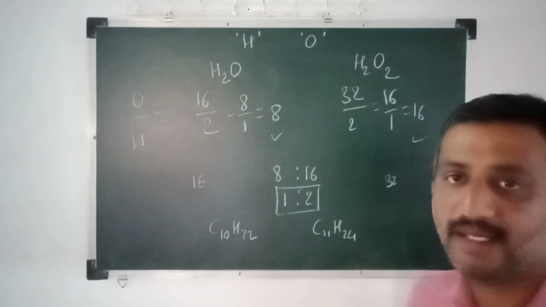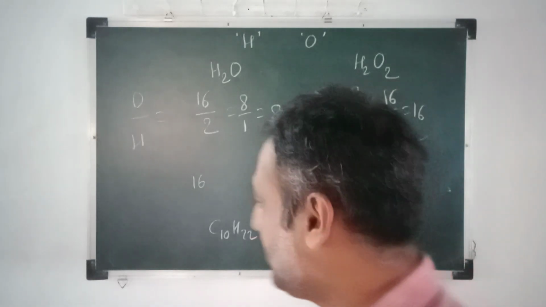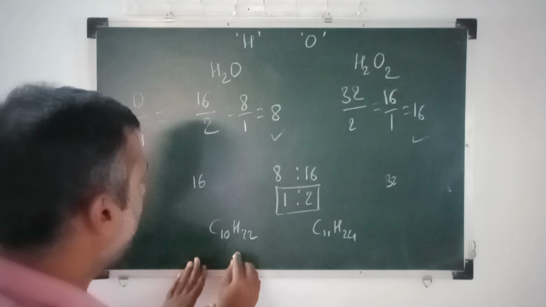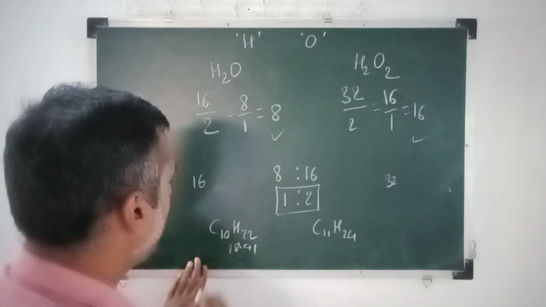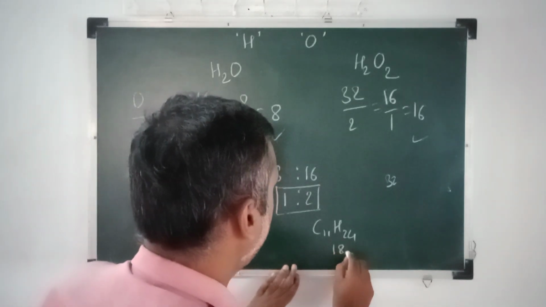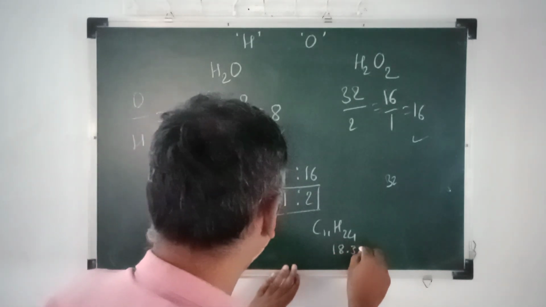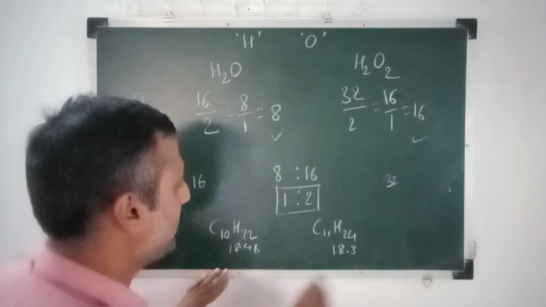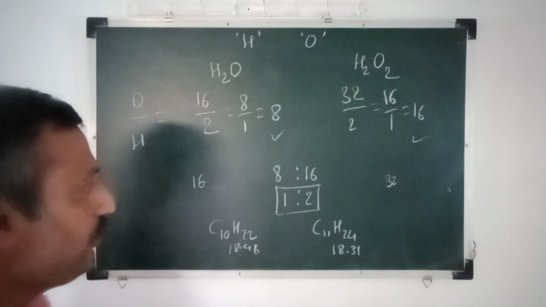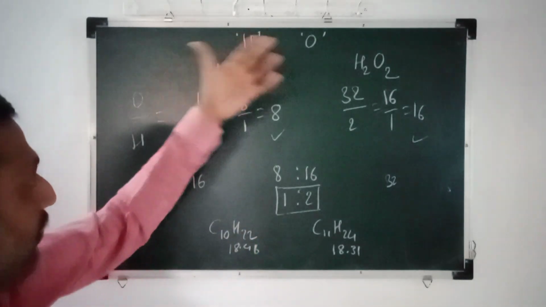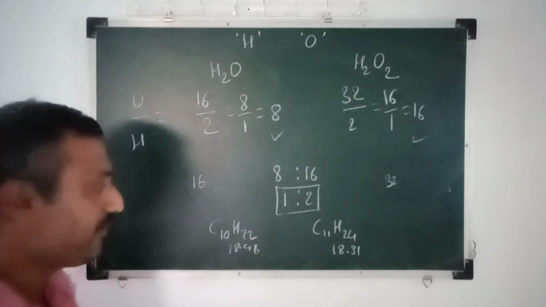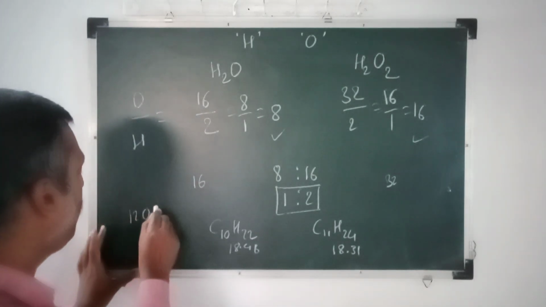Now in this case, 100 gram of carbon reacts with 18.41 gram of hydrogen. Here 100 gram of carbon reacts with 18.36, here 18.46 and here 18.31 gram of hydrogen. Now when we determine the ratio of masses of interacting elements, carbon to hydrogen, we are getting a ratio of about 120:121.